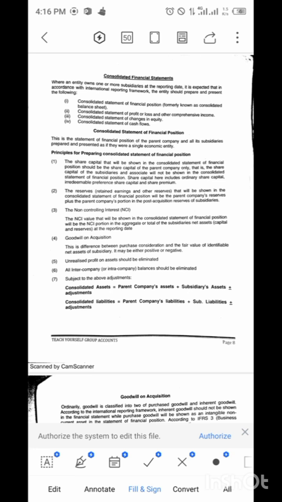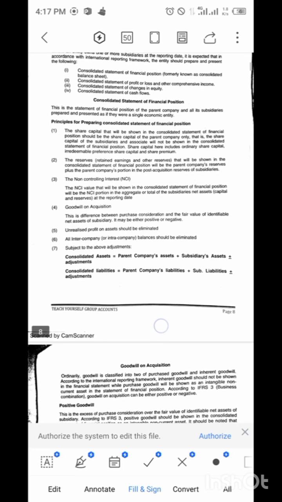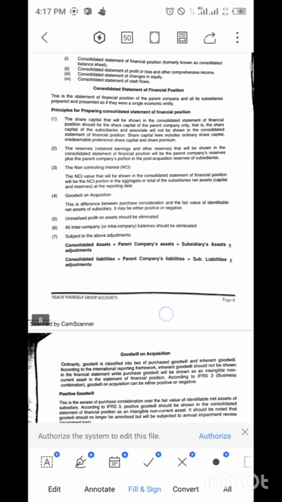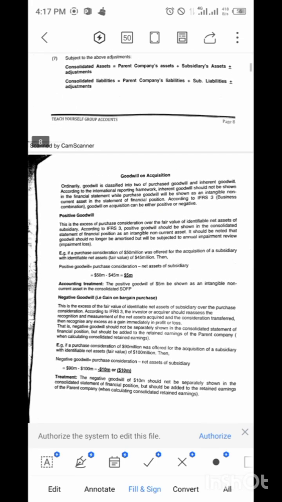Unrealized profit on assets should be eliminated. All intercompany or intra-company balances should be eliminated. Subject to the above adjustments, consolidated assets will now be parent company assets plus subsidiary assets, plus or minus adjustments. Then consolidated liability will be parent company liability plus subsidiary liability, plus or minus adjustments.